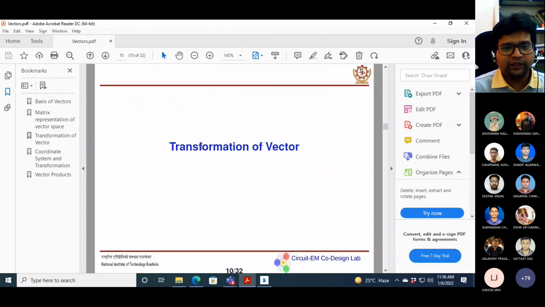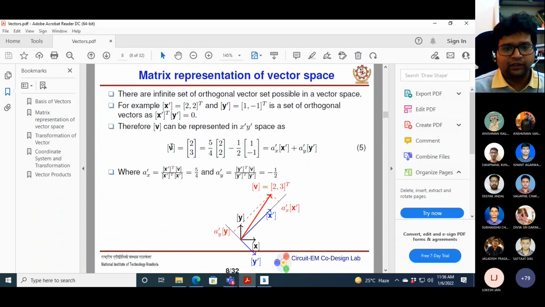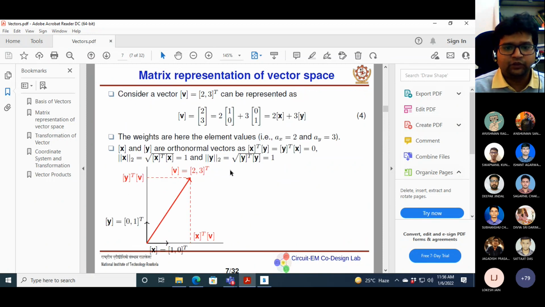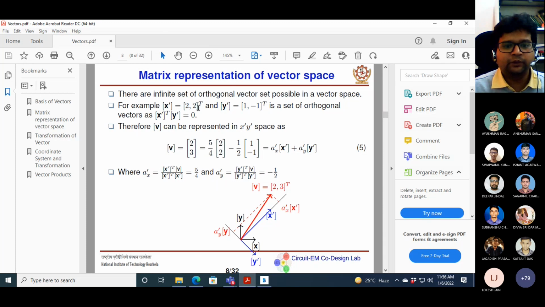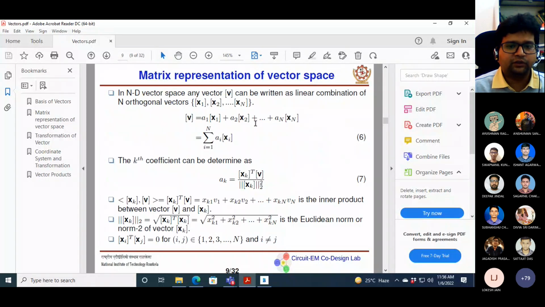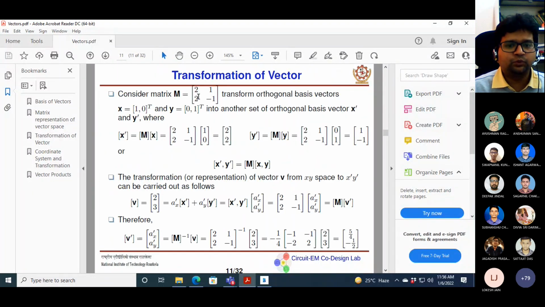From our previous example, I know what x prime is. We have taken x prime as the vector (2, 2) transpose, and y prime as the vector (1, -1). So you can see that the matrix M is (2, 2) and (1, -1). Okay, sir. I have taken this intentionally to show you that the same phenomenon can be obtained in two different ways.